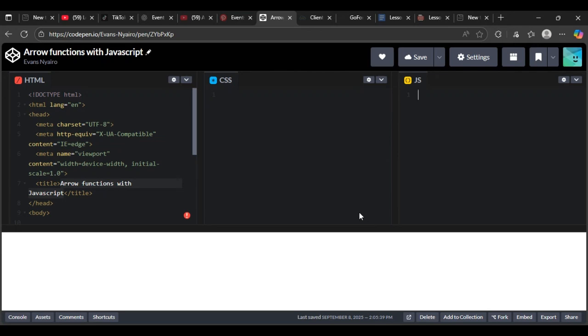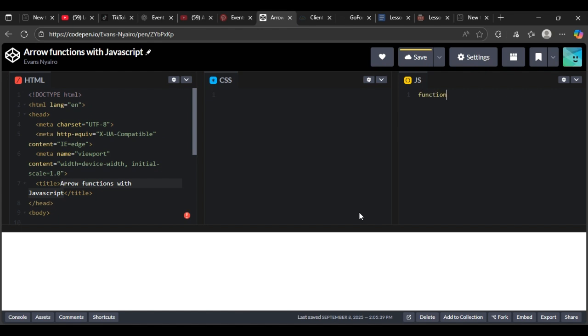Hello guys, welcome back. Today we are going to discuss arrow functions, okay? So under arrow functions, we are going to define what a function is. A function is a code or block that performs a specific function. And there's a syntax for writing a function.